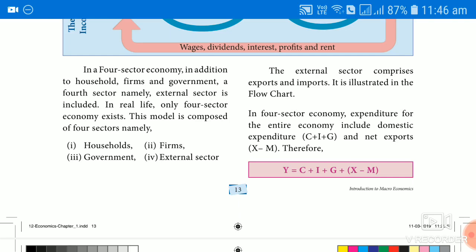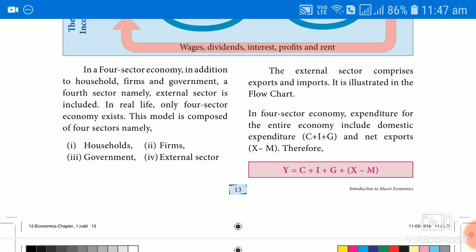So in a four sector economy, what does expenditure for the entire economy include? C plus I plus G, meaning consumption expenditure, investment expenditure and government expenditure. These are all taken internally, within the country. That is why it is called domestic expenditure: consumption by the country, investment by the country, government expenditure by the country. These happen within the territory of the country, so we call it domestic expenditure.